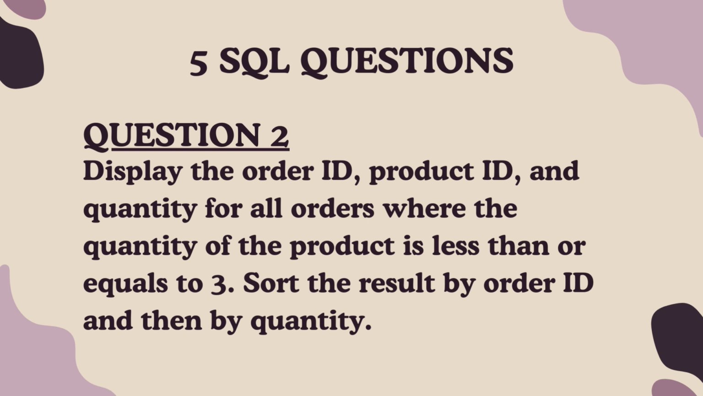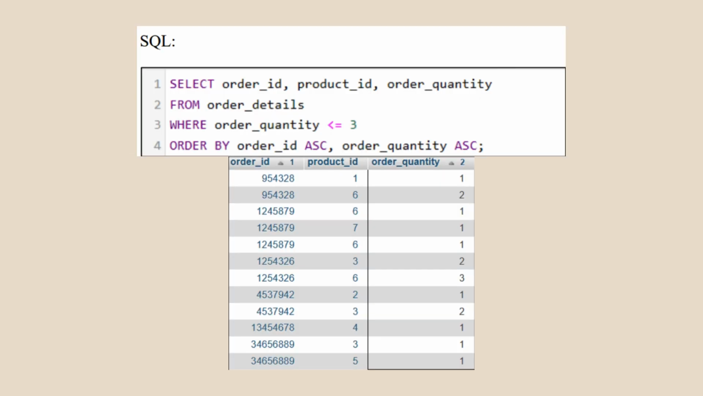For question number 2, display the order ID, product ID, and quantity for all orders where the quantity of the product is less than or equal to 3. Sort the result by order ID, then by quantity. First, select order ID, product ID, order quantity from order details entity, where the order ID is less than or equal to 3, and order the order ID and order quantity ascendingly.